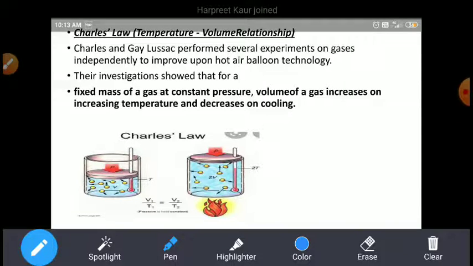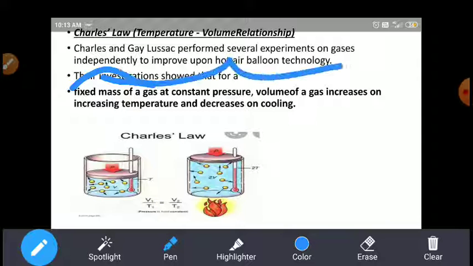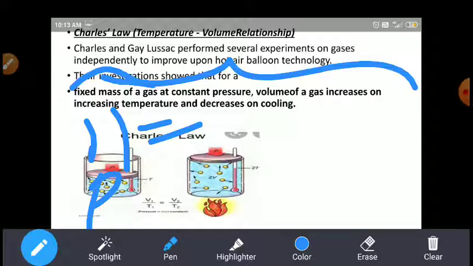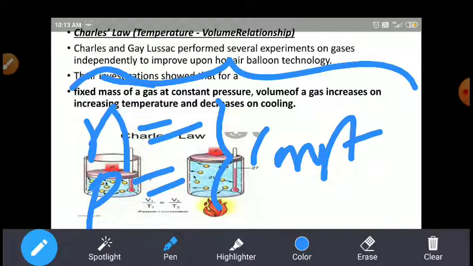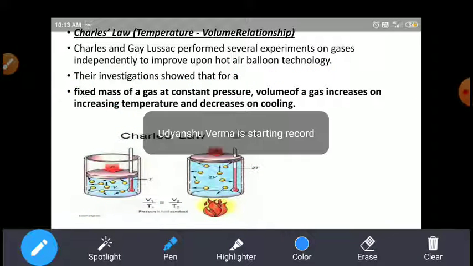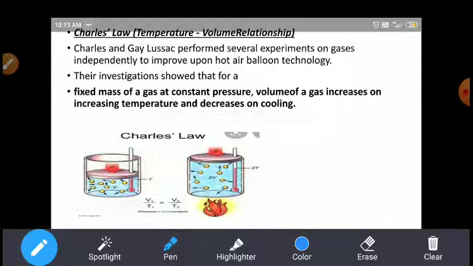In their experiment, they gave this statement: a fixed amount of gas at constant pressure. The amount of gas, n, is constant, and the pressure is also constant. Both are constant here. Then the volume of the gas increases on increasing temperature. The volume of the gas increases on increasing the temperature and decreases on cooling.